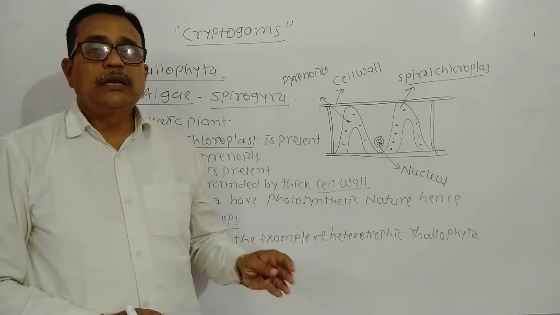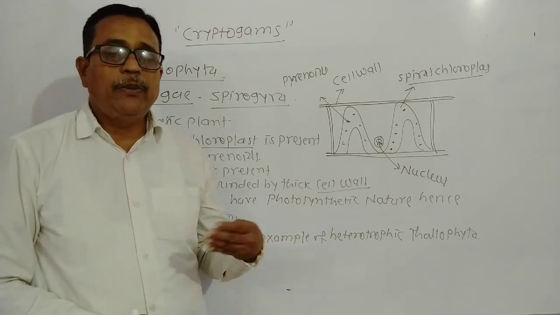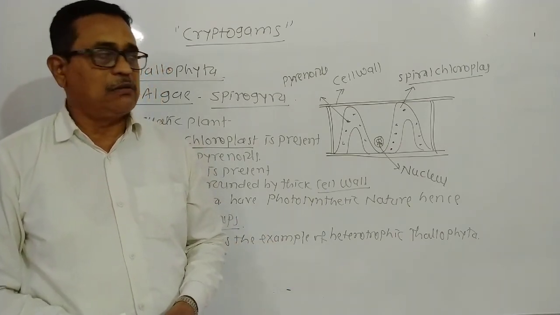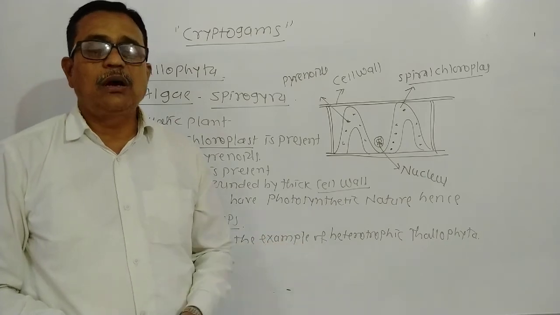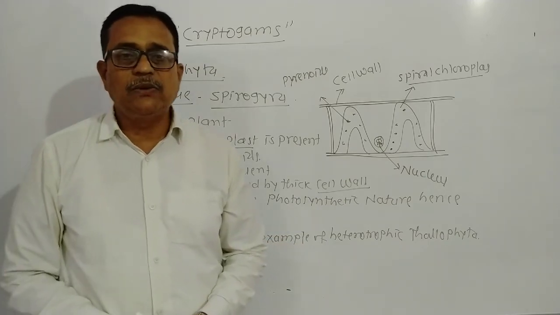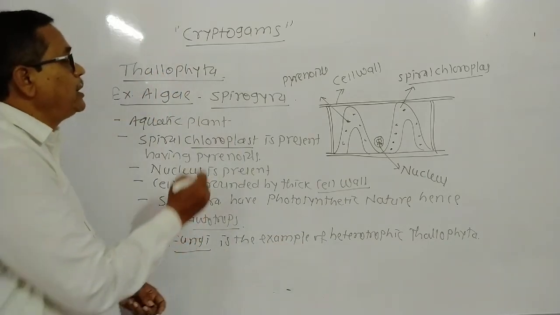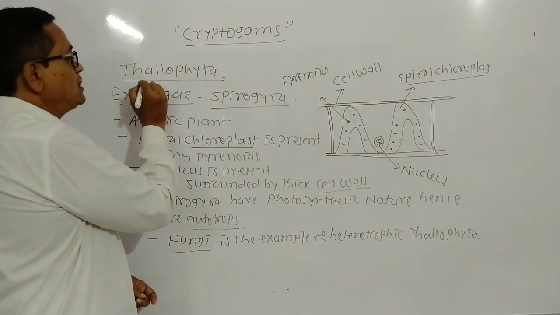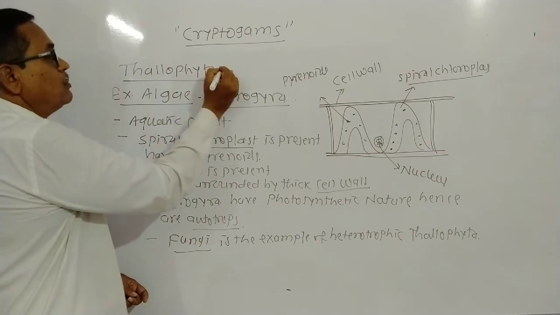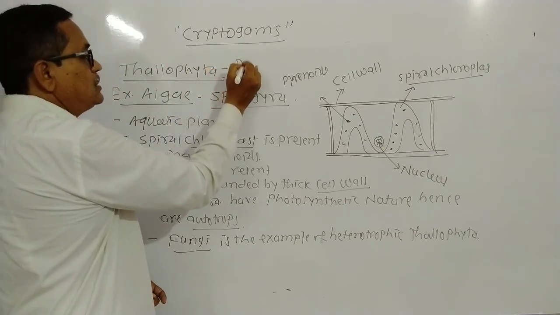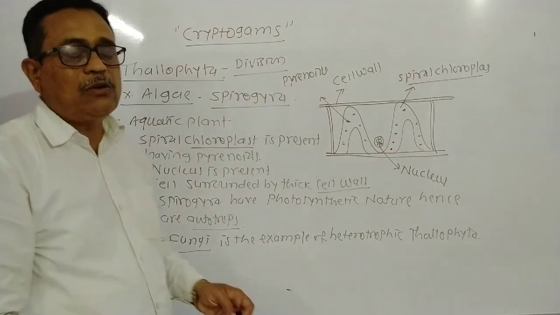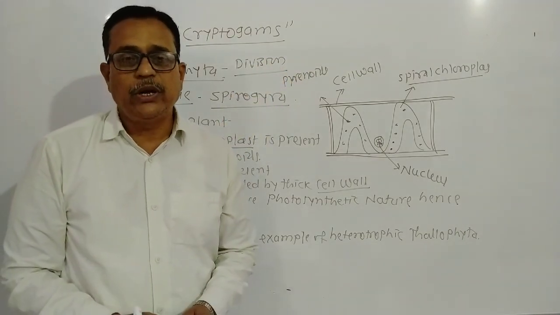And look here, fungi depend upon dead and decomposed material for their food and survival. Hence, they are called heterotrophs. In this way, we studied cryptogams and the division Thallophyta. The division Thallophyta is one important point here.